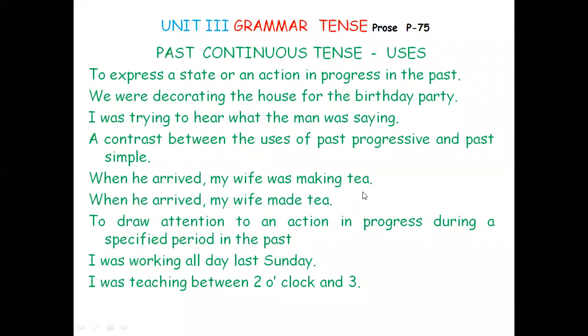That is the split verb: "were" is the auxiliary, "decorating" is the main verb. I was trying to hear what the man was saying. Was trying, and again, what the man was saying. That's continuous. Was trying, past continuous.